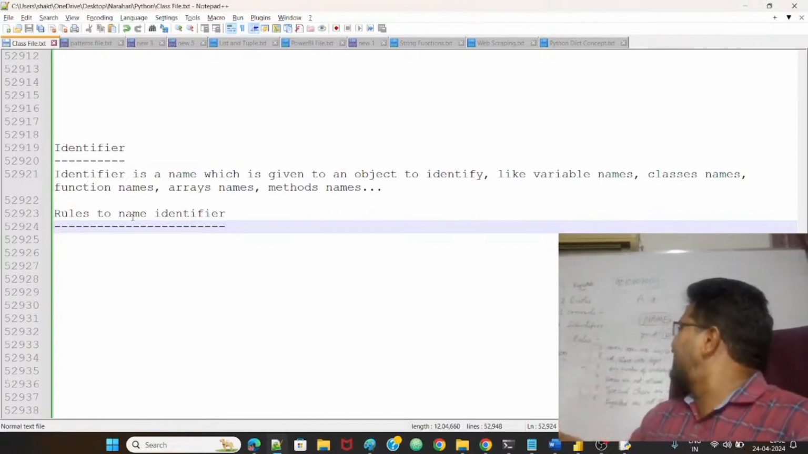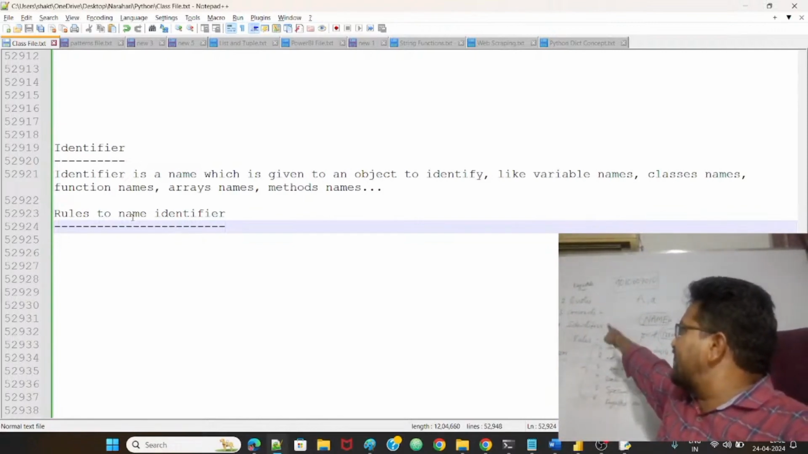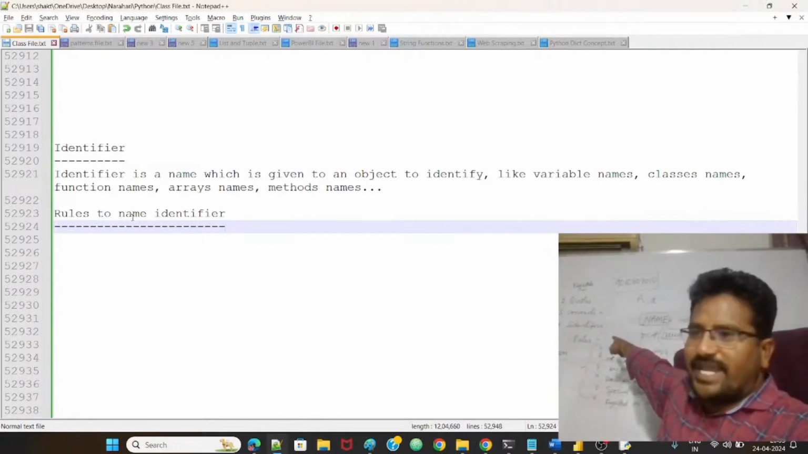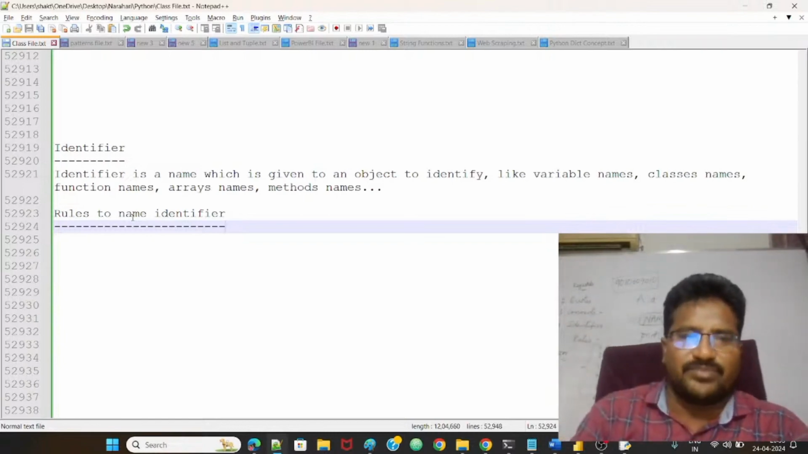All of you observe now, guys. Are you able to see there? So, codes, comments, identifiers, right? In the last class, the identifier is the last one, guys. I think it's visible, right? All of you. Okay, now we discuss the identifier, and in the next class we start the new concept.